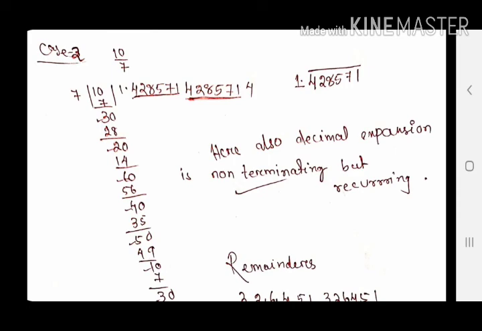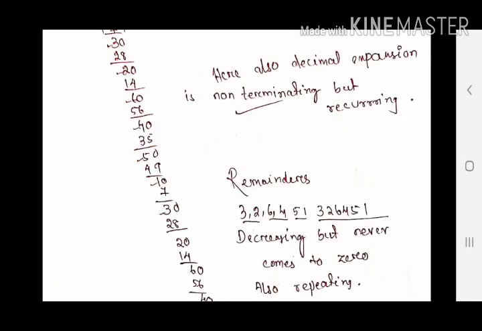1.428571, 428571. If I continue dividing, it will also come 428571. So here, from the first two cases, what we are observing is that in the first case our remainder is gradually decreasing and coming to 0. And as the remainder became 0, the decimal expansion, our division, is completed, and that quotient we are saying is terminating, means it's completed, it's ending.